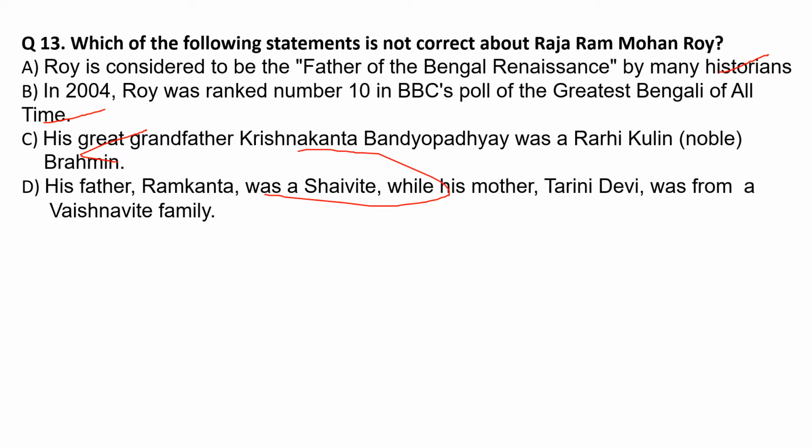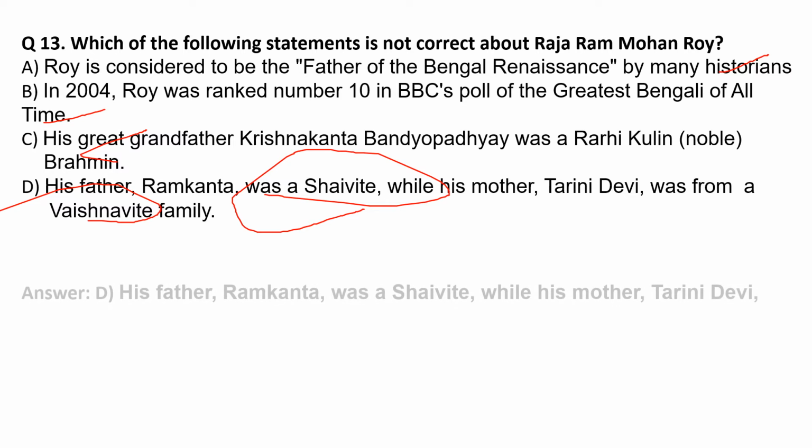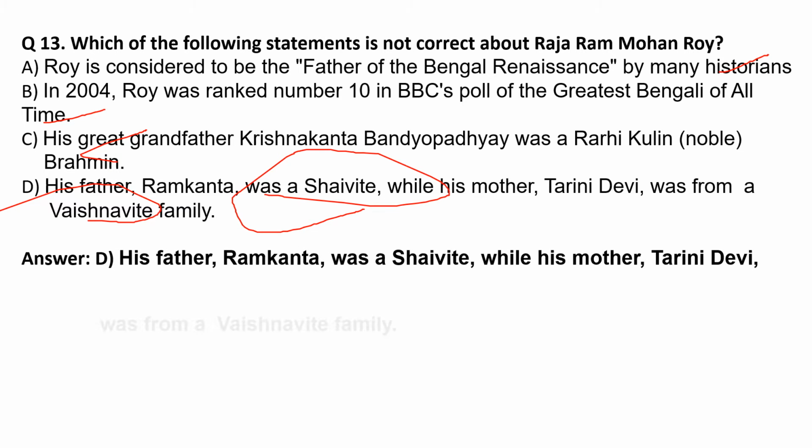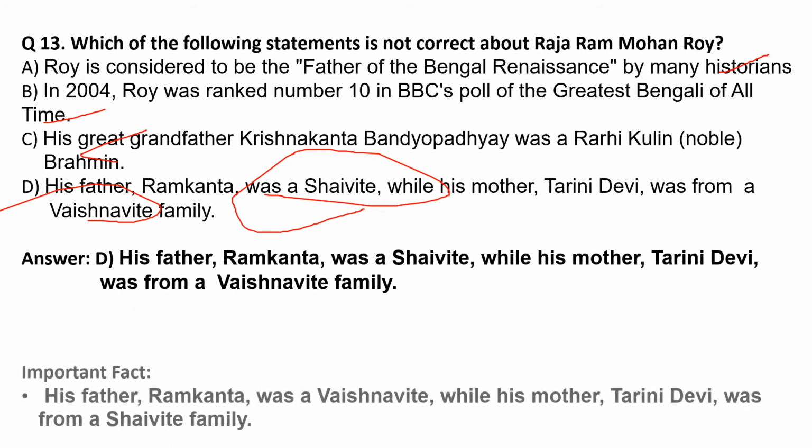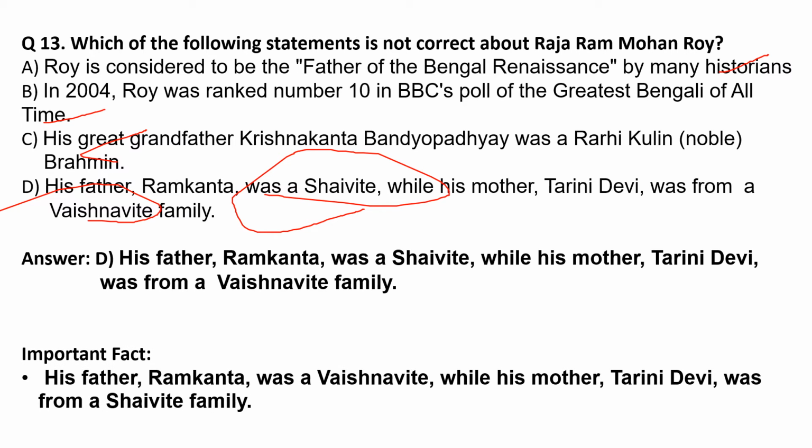His father Ram Kanta was a Sivite. This is not correct. He was Vaisnavite, while his mother Tarini Devi was from a Saivite family. So the correct option for this question is option D. His father Ramakanta was a Vaisnavite while his mother Tarini Devi was from a Saivite family.